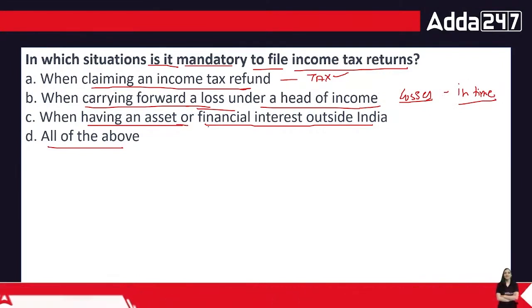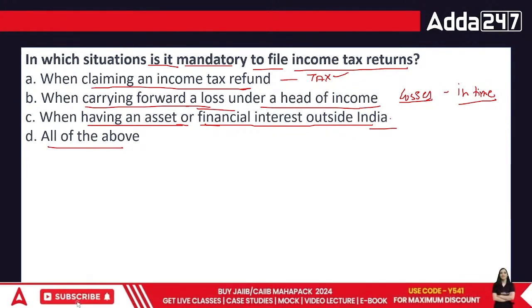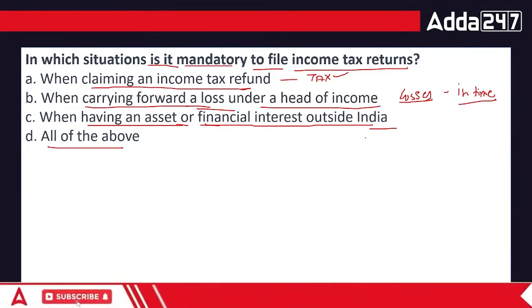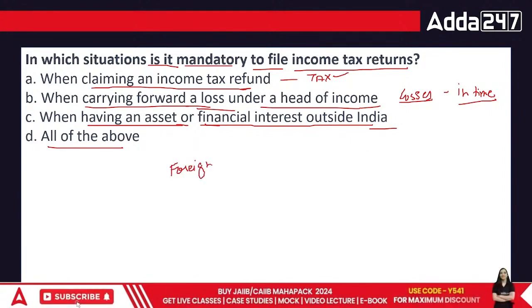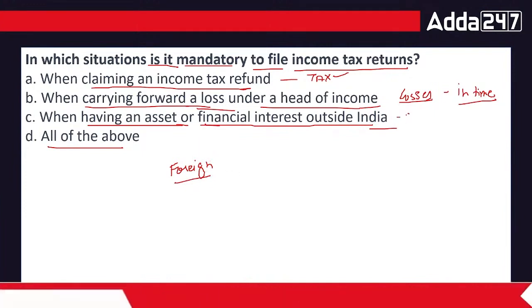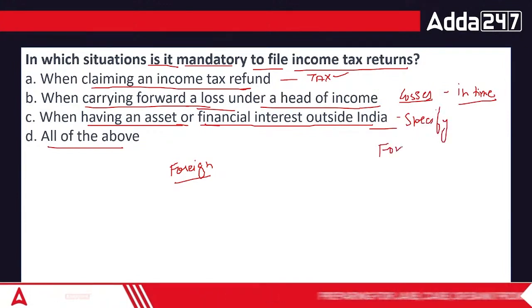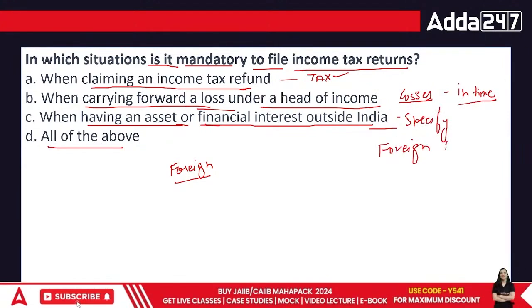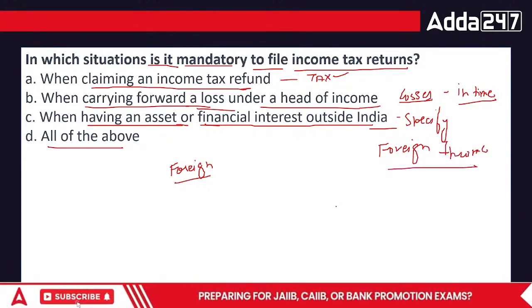When having an asset or financial interest outside India, it is compulsory for anybody residing in India, though they might be below the threshold limit. If they have a foreign property or some foreign assets, such as deposits outside India, then you have to file your return and specify your foreign income, be it taxable or not taxable.